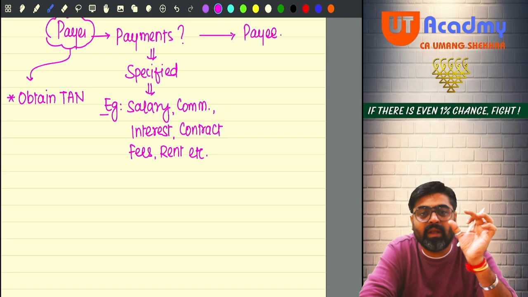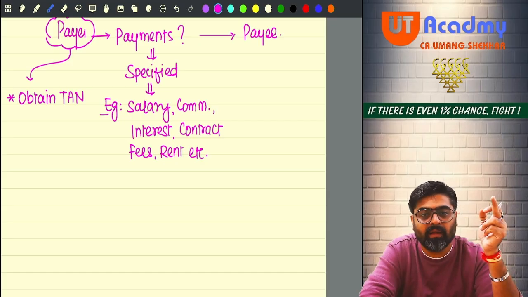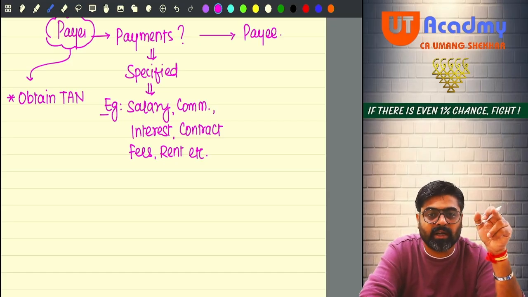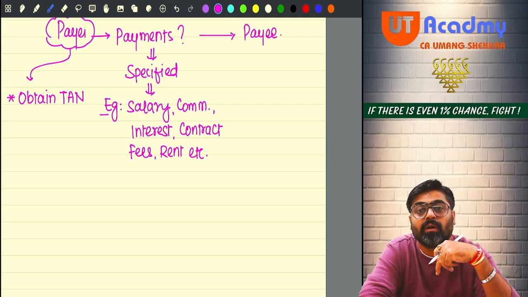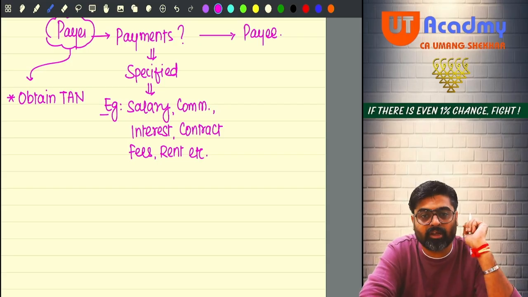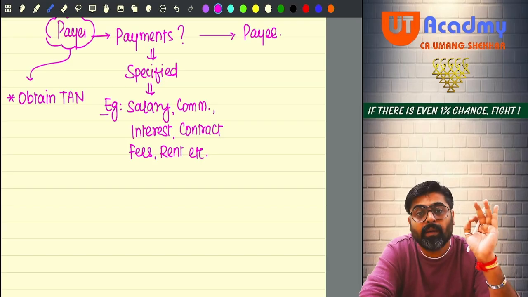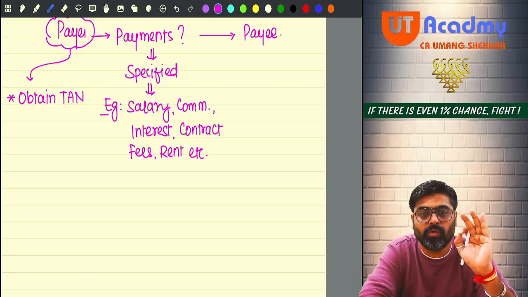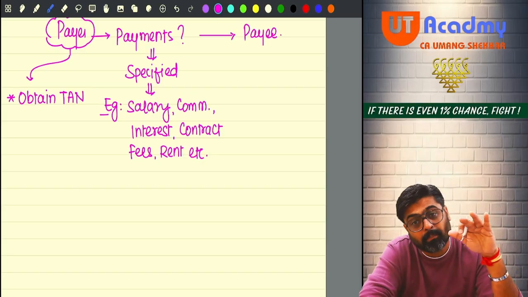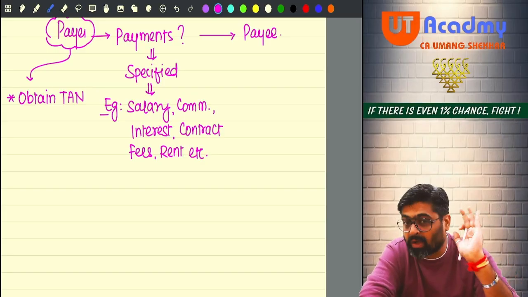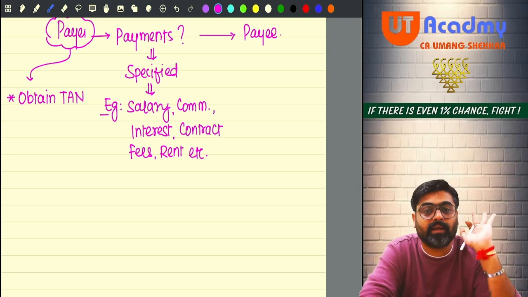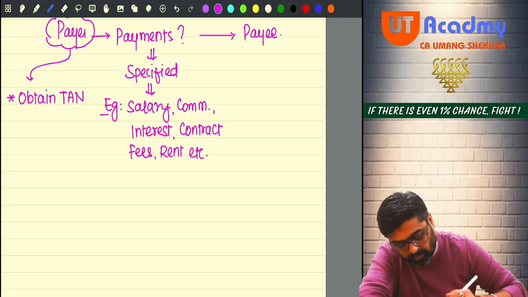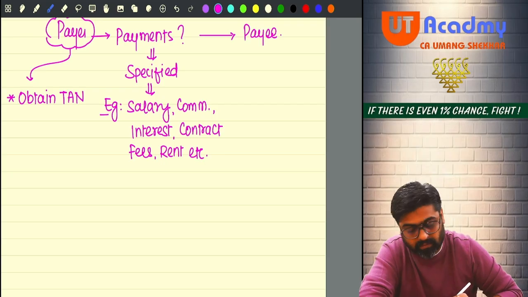So your TAN will help us to identify that the tax was deducted by the correct person, the person to whom we have given the responsibility to deduct the tax. So there are provisions which make it compulsory for you to deduct TDS, but you cannot deduct that TDS without obtaining a TAN.